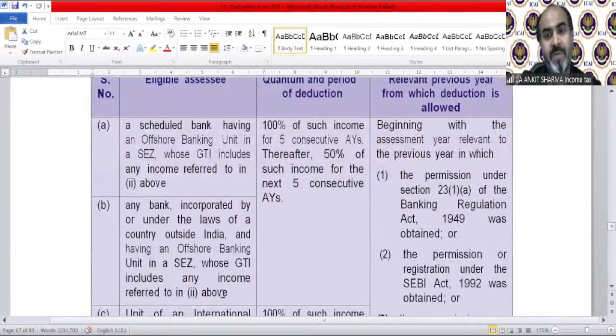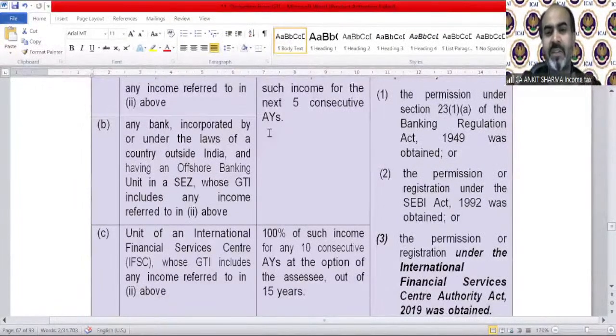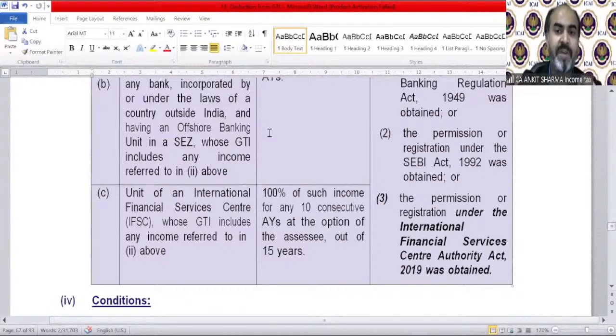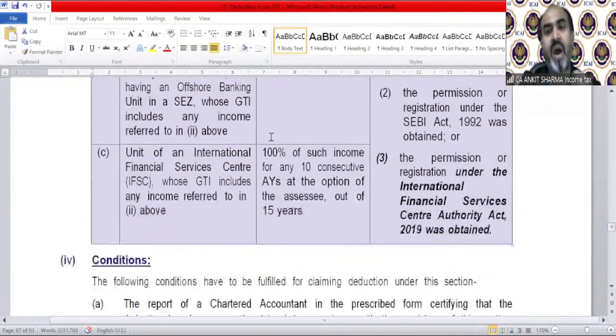What is the quantum of deduction? That is 100% of such income for 5 consecutive assessment years. Thereafter, 50% of such income for the next 5 consecutive assessment years, of course. All deductions are like this, of course. If you have an international financial service center, then the condition of deduction and quantum will be changed. That is 100% of such income for any 10 consecutive assessment years out of 15 years.